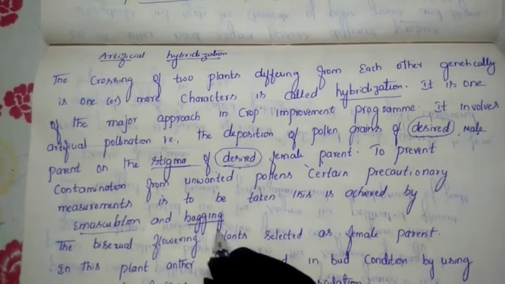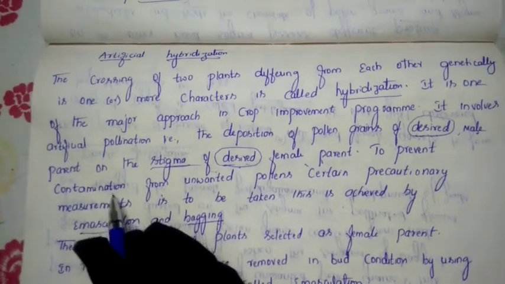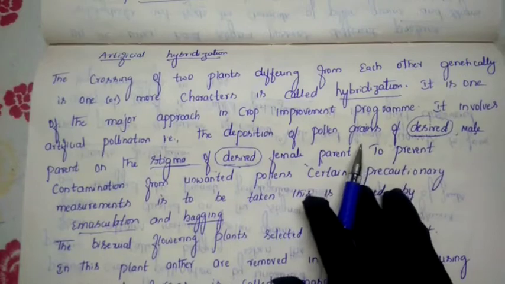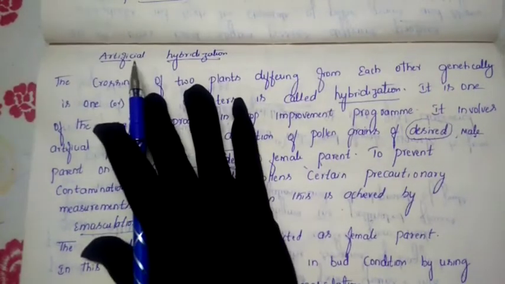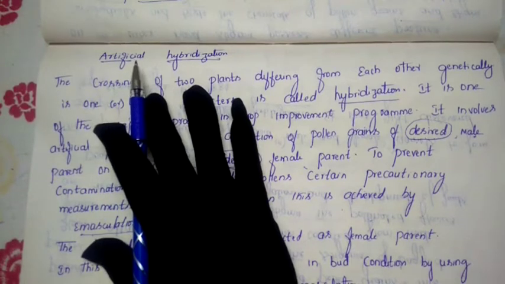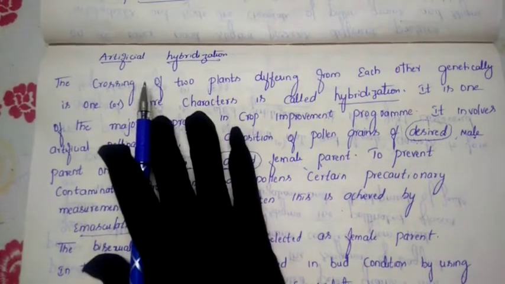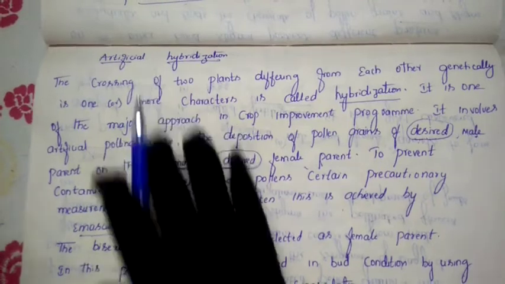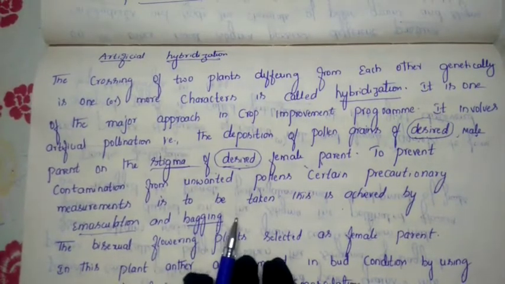These are the two methods we have adopted to avoid contamination in artificial hybridization, because we need the pollen grains which we have shed on the stigma. But if it is in an open condition, it may again get pollinated by some other pollen grains with the help of the wind, the water, or even many insects. To avoid all these things, we have adopted these two methods: one is emasculation, another is bagging.